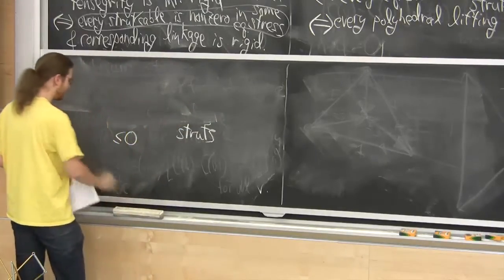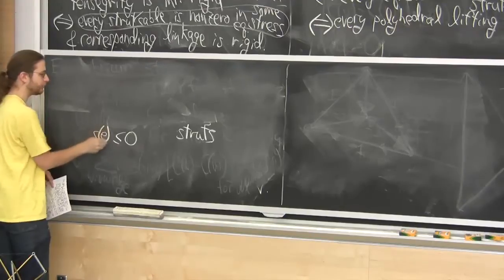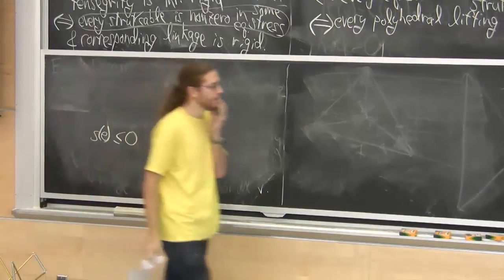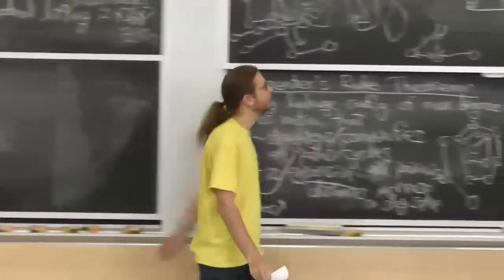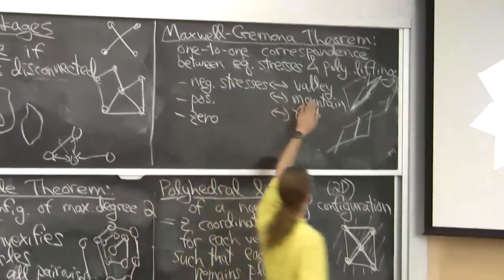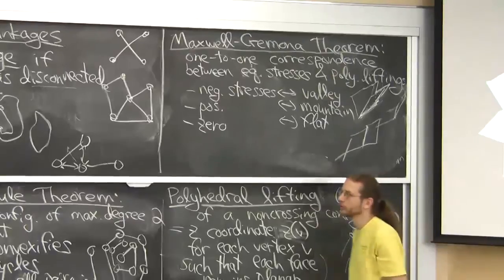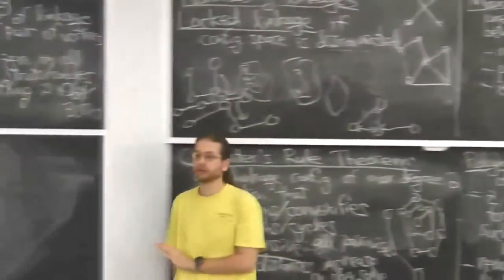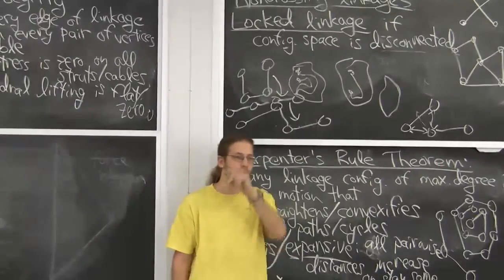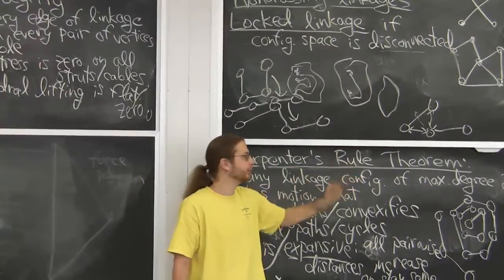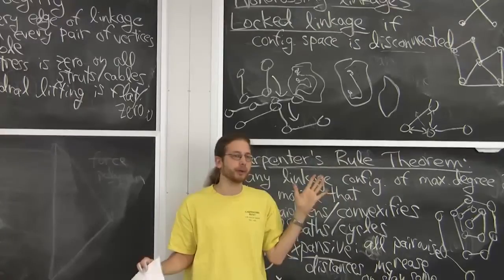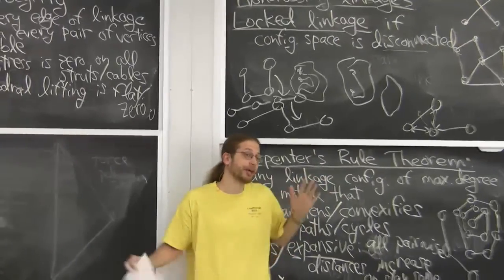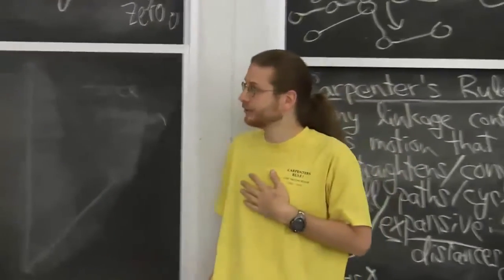All right. So this is the stress. An equilibrium stress has to be less than or equal to 0 for every strut. Less than or equal to 0 corresponds to a valley edge or a flat edge. Now in this linkage, almost all the edges are struts. There's a few that are bars. Those could be valleys or mountains, we don't know. But everything else has to be a valley or flat. If we're flat, we're good, we're happy. We want all the edges to be flat.